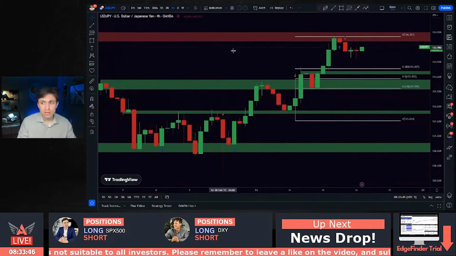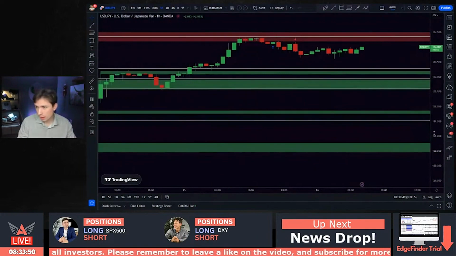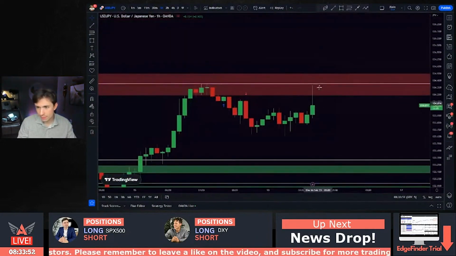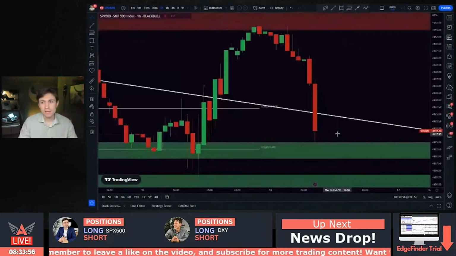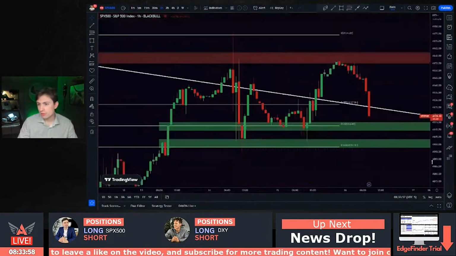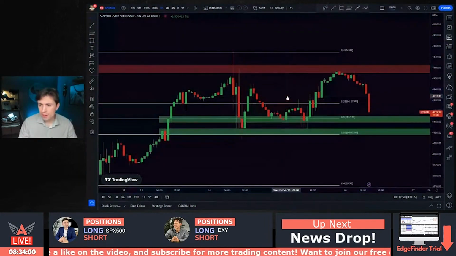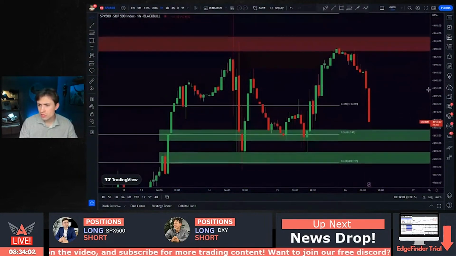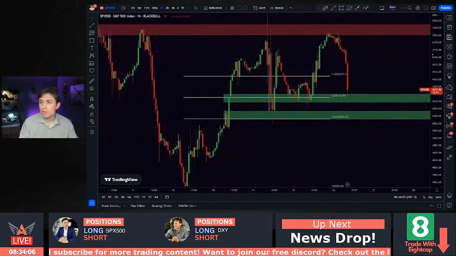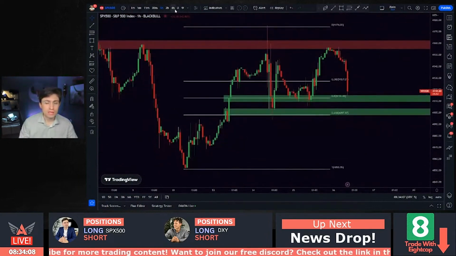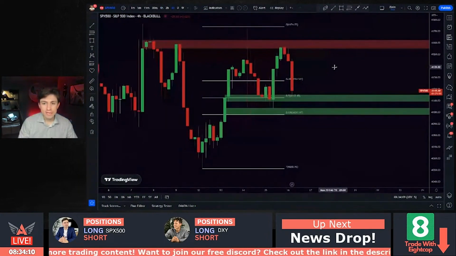UJ rejecting now a little bit. Here is your 1 hour chart. Again, really coming back up into that resistance, and so far seeing a bit of a spike back the other way. Here's the S&P 500. We're back looking at the indices, and you can see price pulling all the way back down just about to my entry point. So crazy volatility there with the indices here this morning. And again, big red candle coming in.